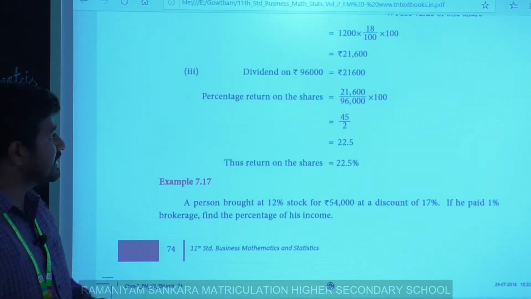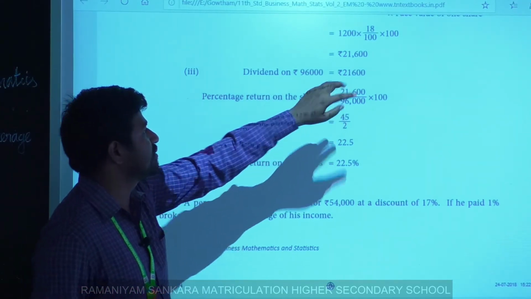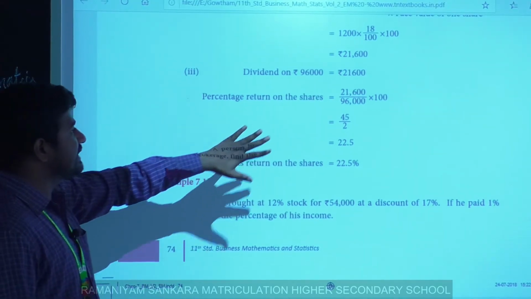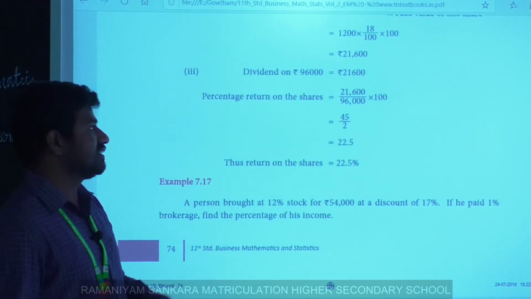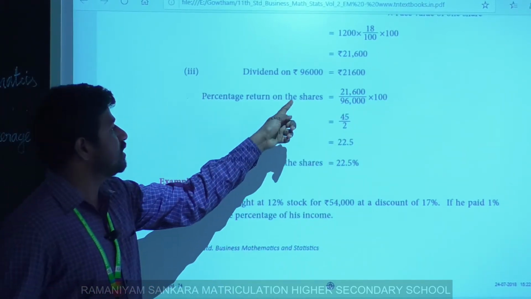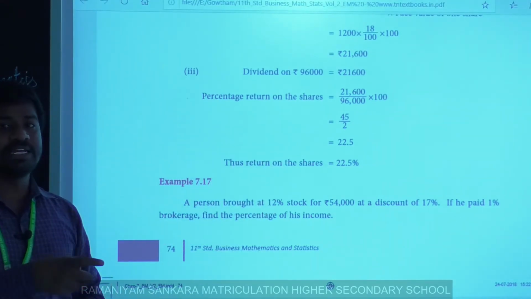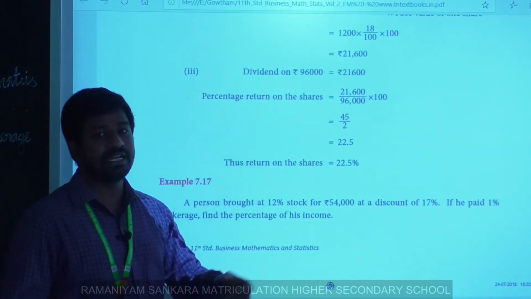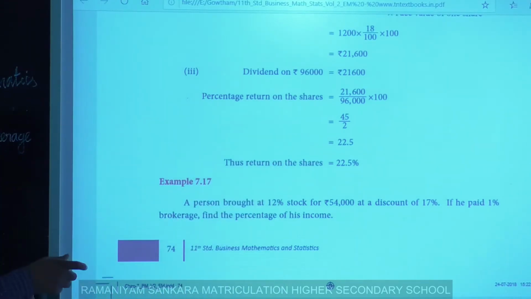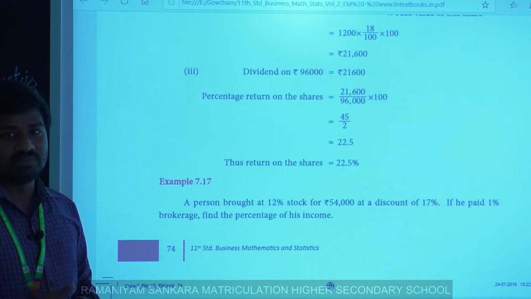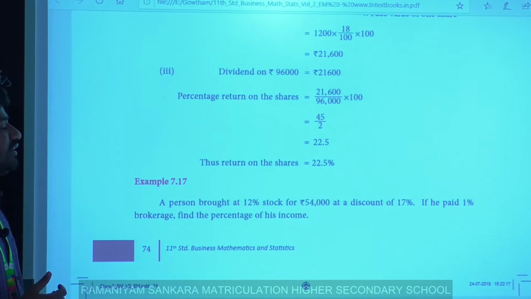Next we have to calculate the percentage return on the share. We know that investment is 96,000. No need to mention the dividend on 96,000. We know that income is 21,600, investment is 96,000. That's all. So for percentage return on shares, you just write the formula. Percentage return equals income by investment into 100. Here 21,600 is income and 96,000 is investment. You just simplify this, the result is 22.5.